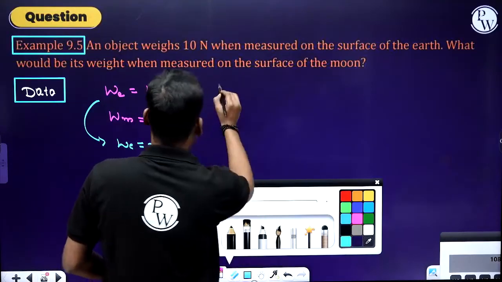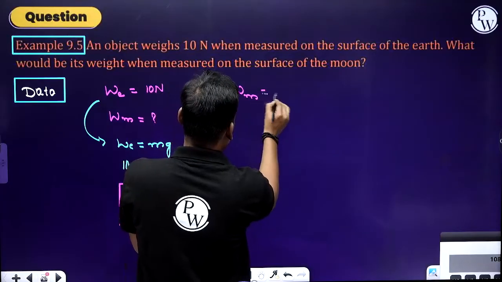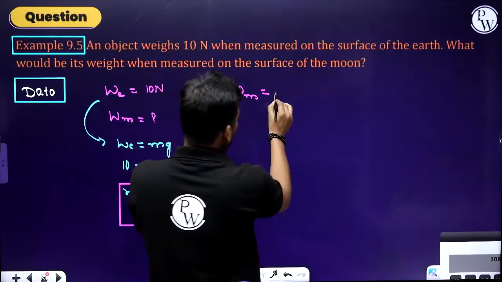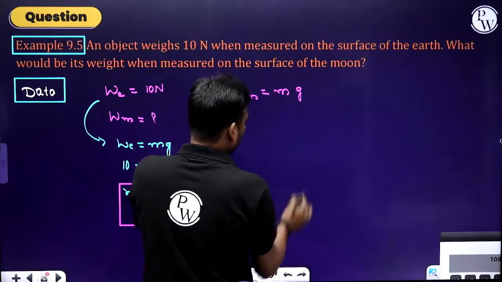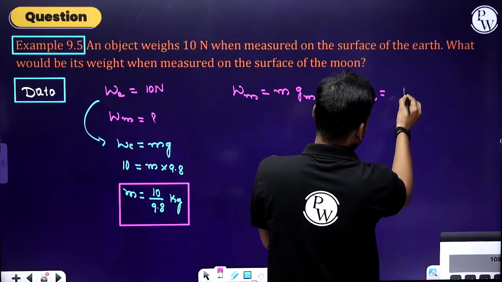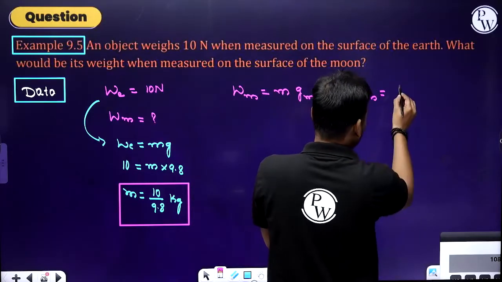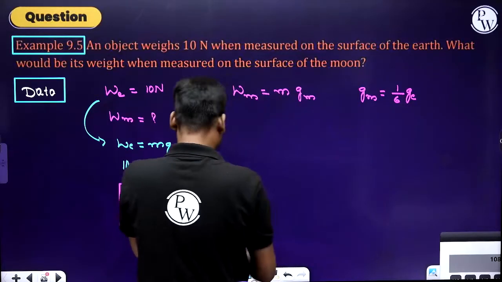Now, here we need to calculate the weight of the body on the moon surface. And here you can write the mass of the body into acceleration due to gravity on the moon surface. And we know that acceleration due to gravity on the moon surface is 1/6 times the acceleration due to gravity on the surface of Earth. Substitute the values.